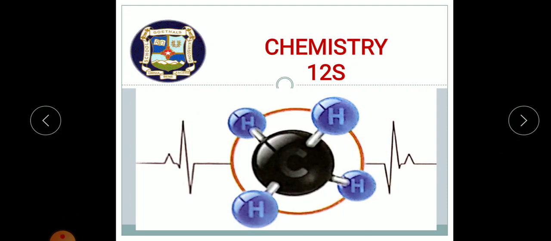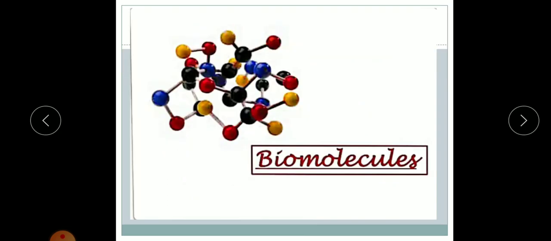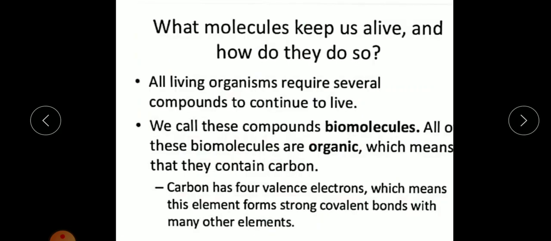Yesterday we started our online classes through virtual mode, and we started the chapter Biomolecules, and I was explaining about it. Now once again, just a revision of the topic that we discussed yesterday, and at the end you'll find the assignment based on it. So yesterday we saw biomolecules, and we came to know about it.